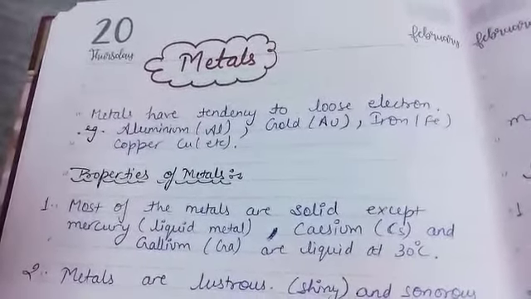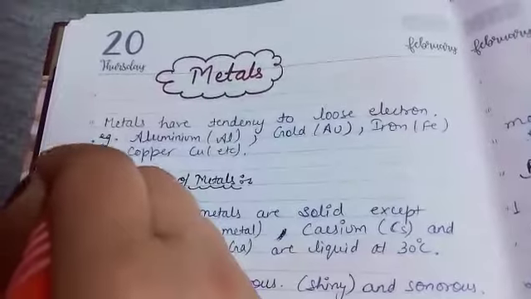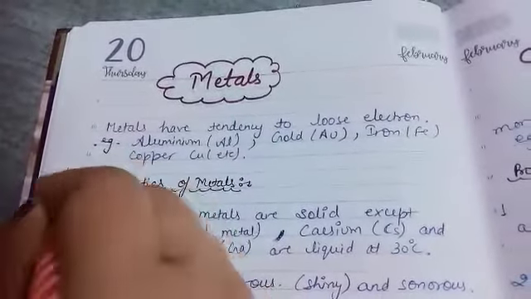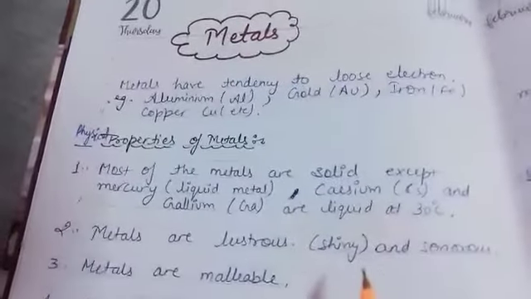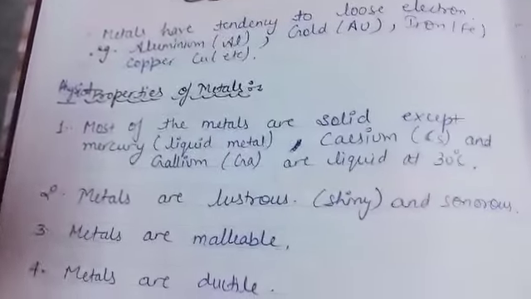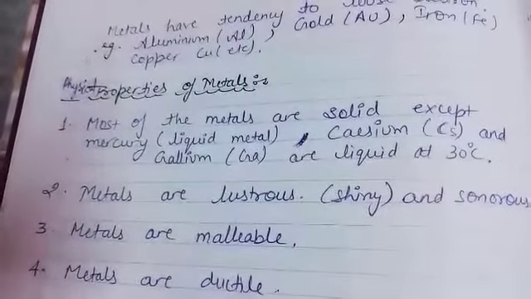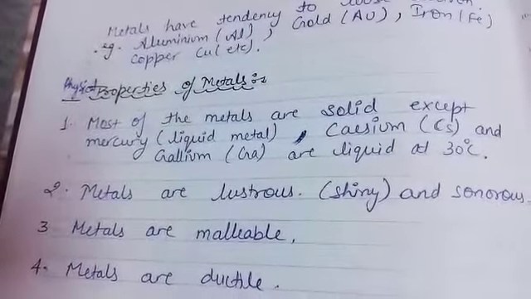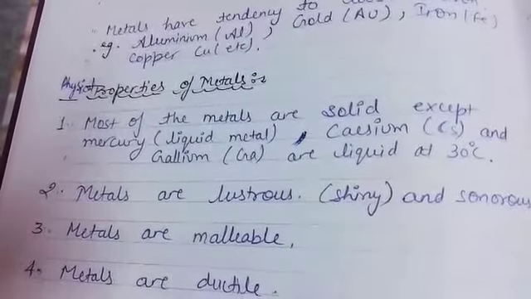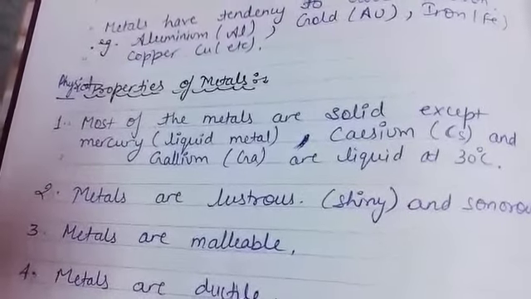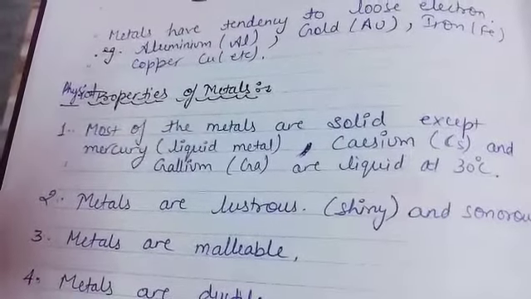Now, the physical properties of metals. You can write physical properties of metals. Chemical properties I'll explain in the next video. The physical properties of metals: most of the metals are solid, except mercury. Mercury is a liquid metal. Then we have cesium and gallium, two more metals. One is cesium, Cs, and another is gallium. Both are liquid at 30°C.